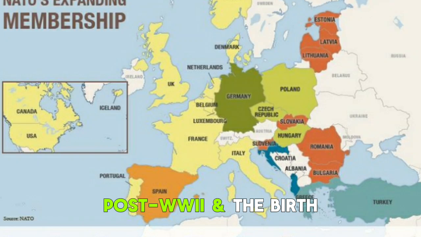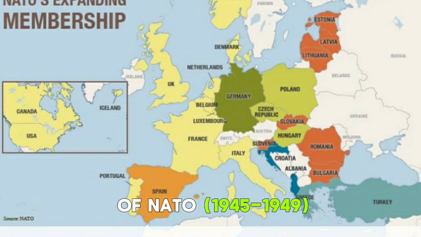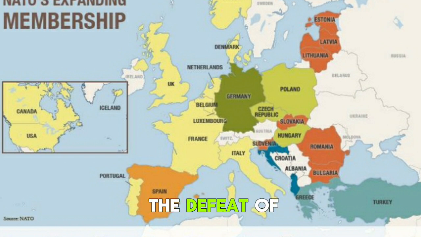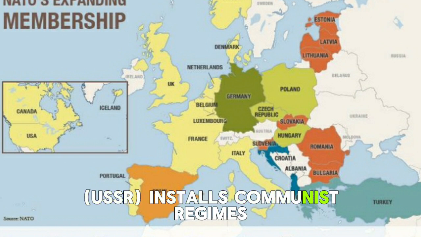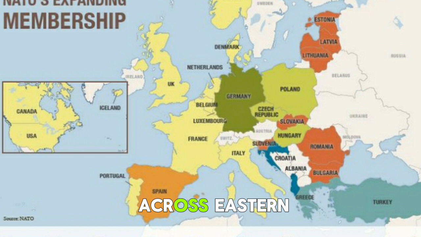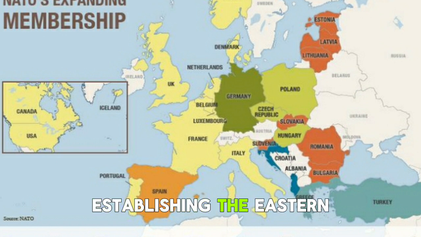Post-World War II, and the birth of NATO. 1945-1949, the aftermath of World War II. Following the defeat of Nazi Germany, Europe is divided. The Soviet Union (USSR) installs communist regimes across Eastern Europe, establishing the Eastern Bloc.